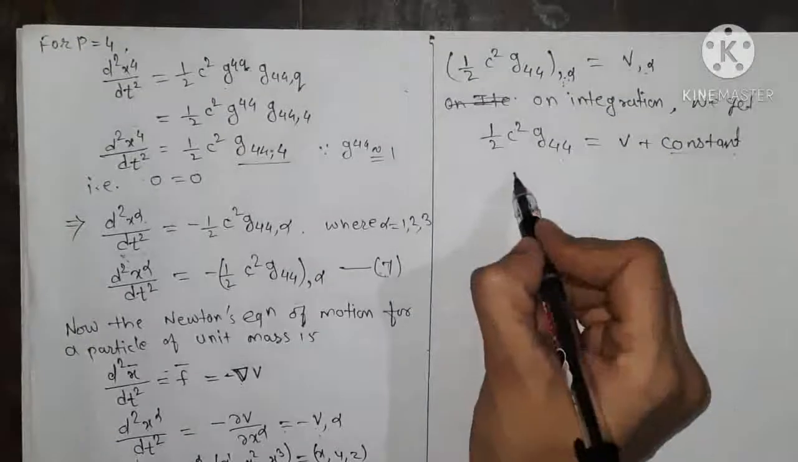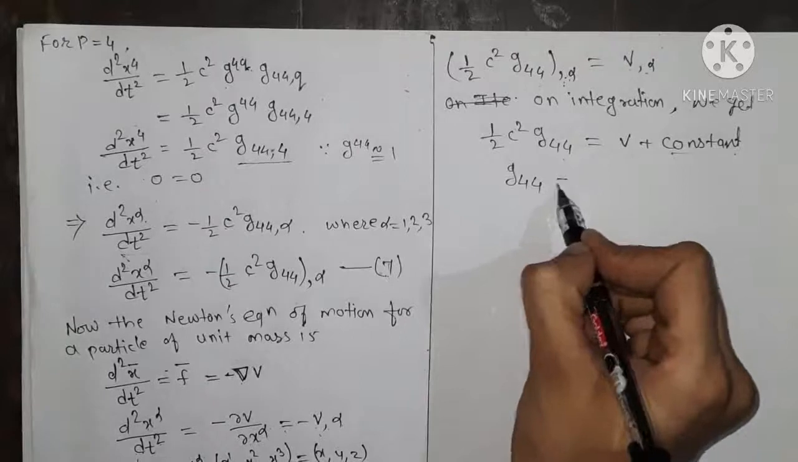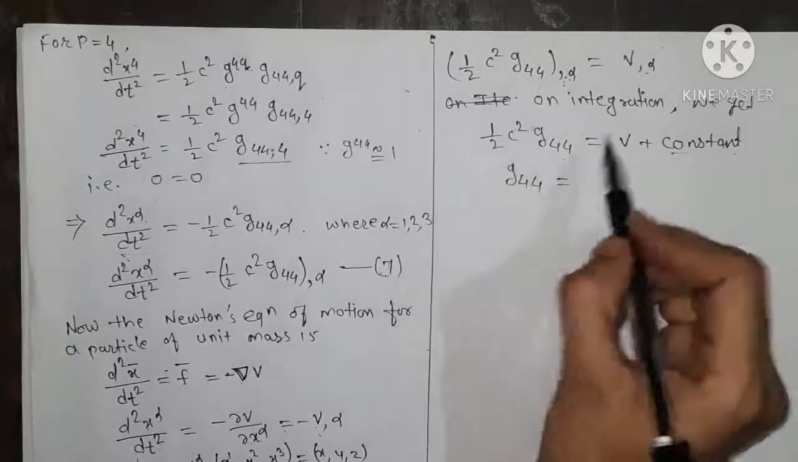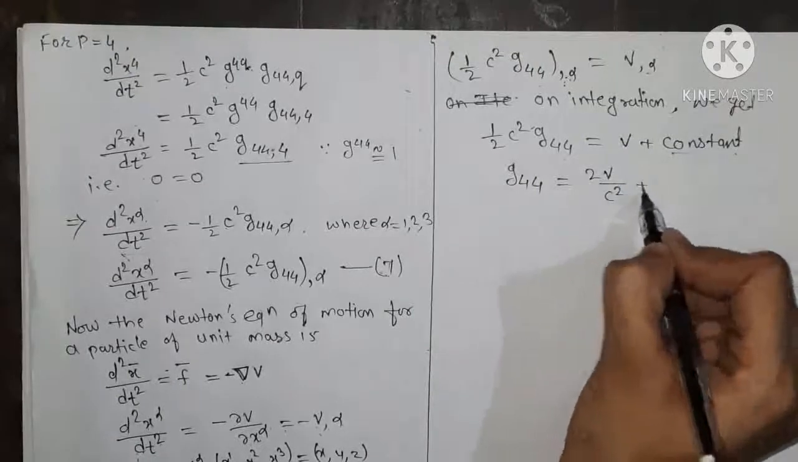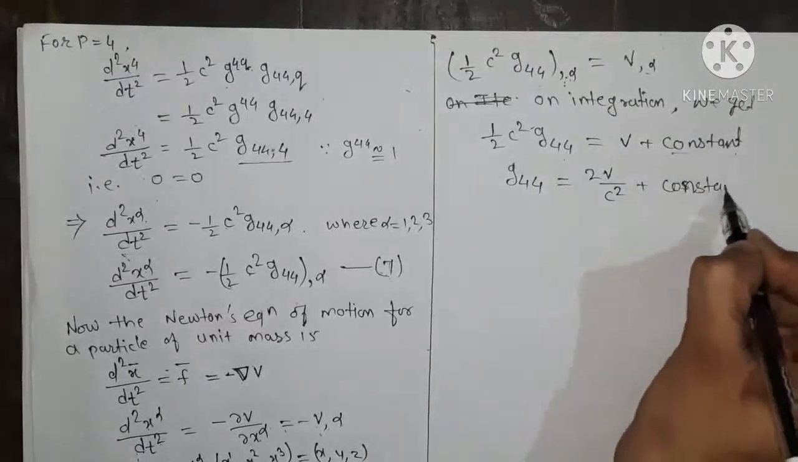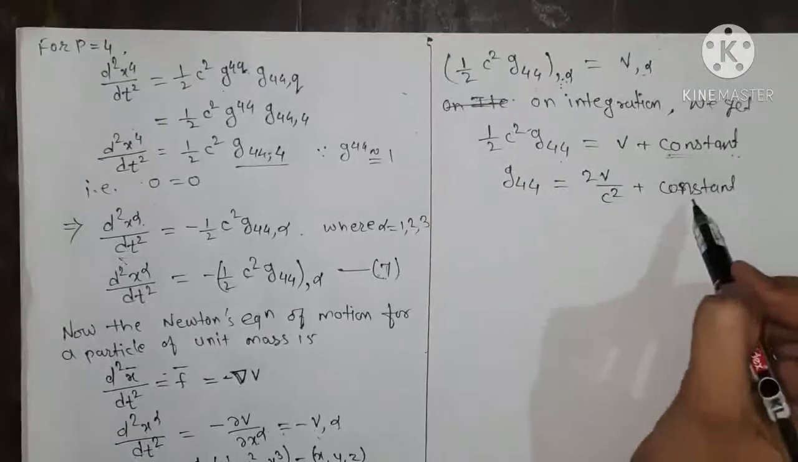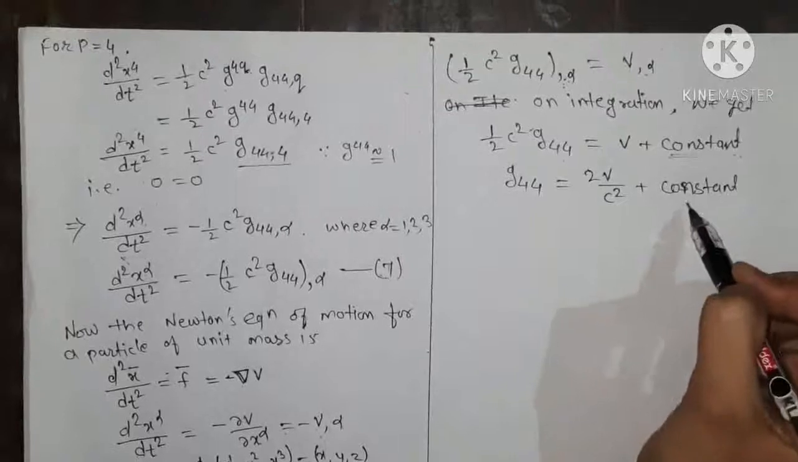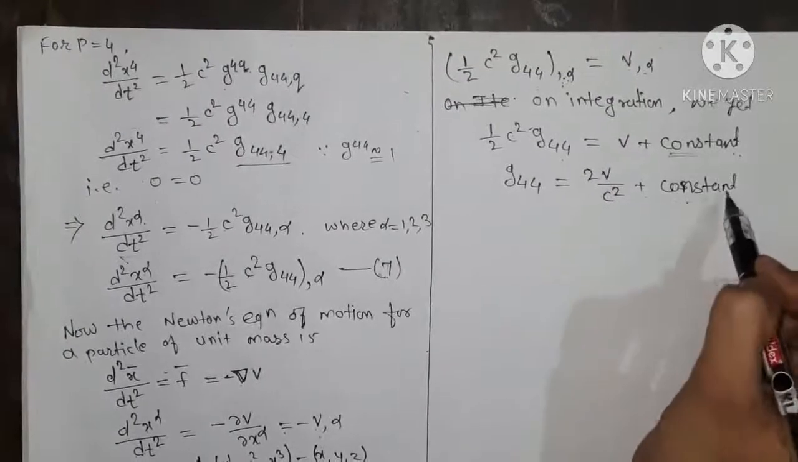Now we can write this as g44 equals, so we can multiply here by 2 upon c square, so we have twice v upon c square plus the constant. So if we multiply 2 upon c square to the constant, the whole is again a constant, so we take this as 2v upon c square plus the constant.